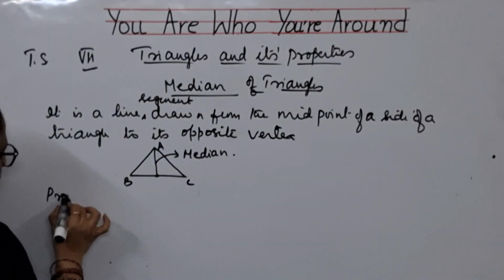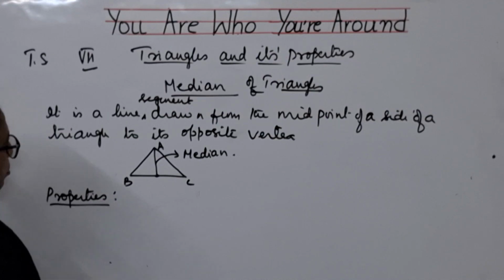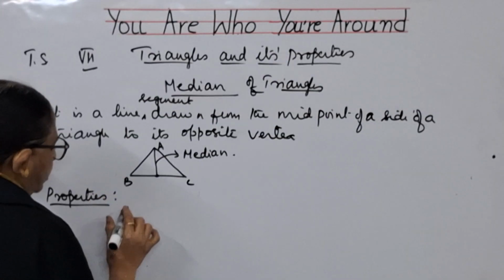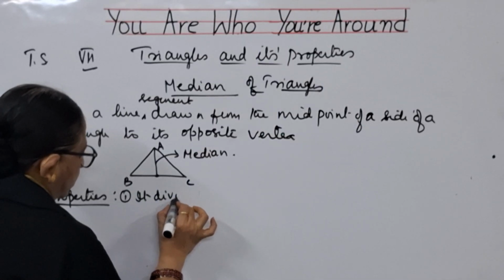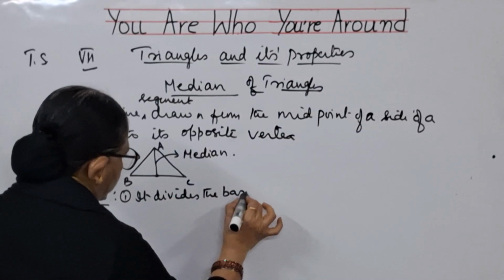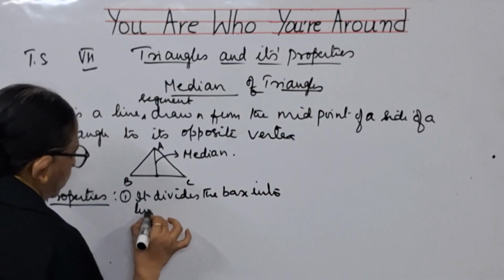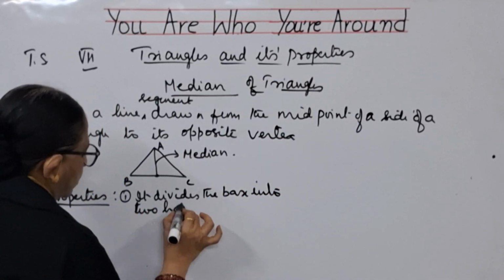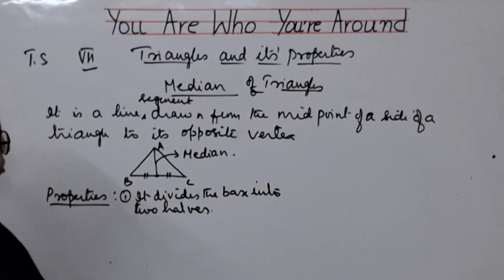Now let me write what are the properties of the median. Altitude means only perpendicular, but properties of median is, first one, it divides the base into two halves. That means what, children? This and this is same.